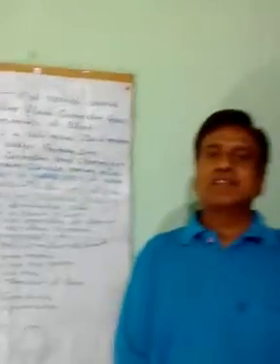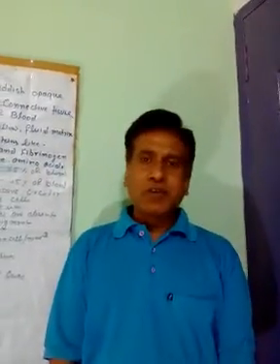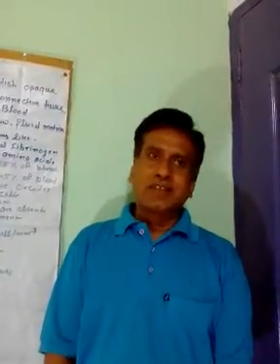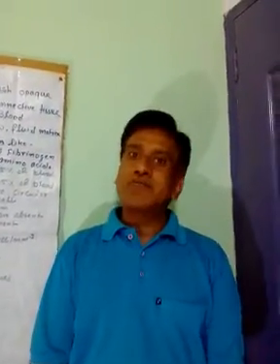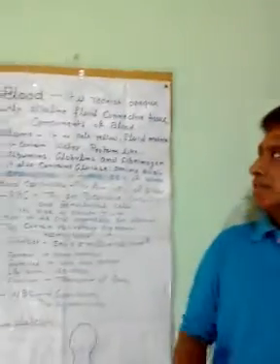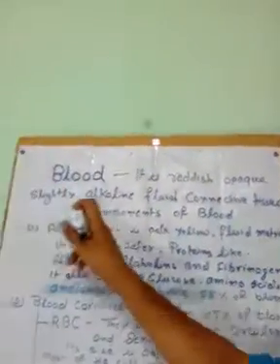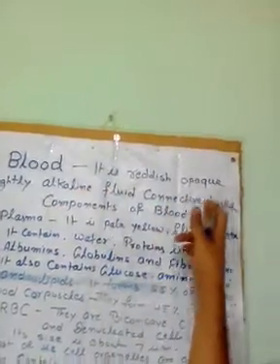My topic is blood. As we know, blood is very essential for our life. It is also called life fluid. Actually, blood is a reddish, opaque, slightly alkaline fluid connective tissue.